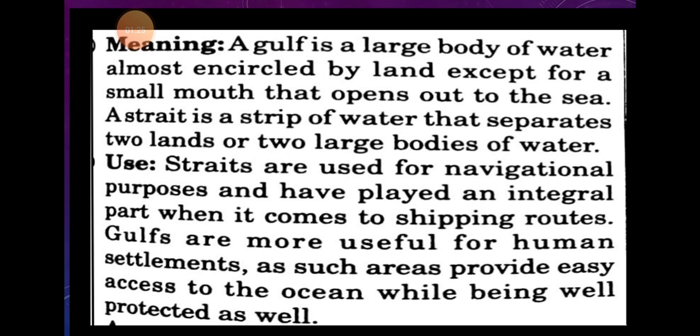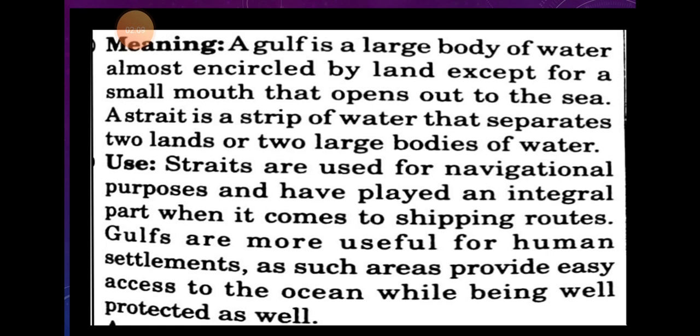A gulf is a large body of water that is almost encircled by land except for a small mouth that opens out to the ocean. You can say the gulf is a part of the ocean also. For example, the Gulf of Mexico, which is the largest gulf of the world. In the case of India, it is the Gulf of Mannar, an area which separates India from Sri Lanka. Gulfs are very useful for human settlements as they provide easy access to the ocean while being well protected as well.